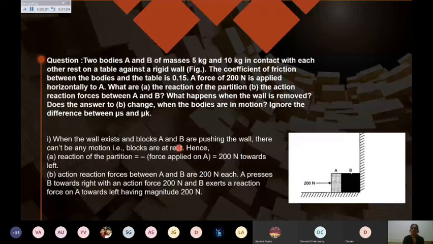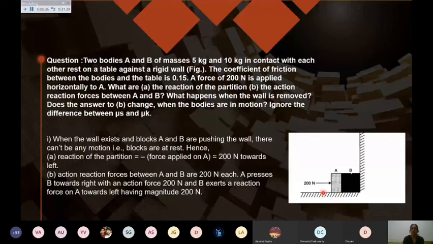Two bodies A and B are there. Masses are given. A body is of 5 kg, B is of 10 kg. They are in contact with each other and at rest on a table against a rigid wall. This is a rigid wall, meaning the wall is not moving. A force of 200 Newton is applied horizontally as shown in the diagram, and the coefficient of friction is given in the question, that is 0.15. That will be used only if we make the blocks move.